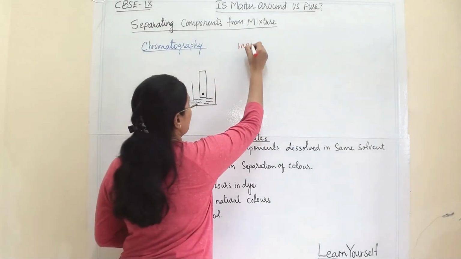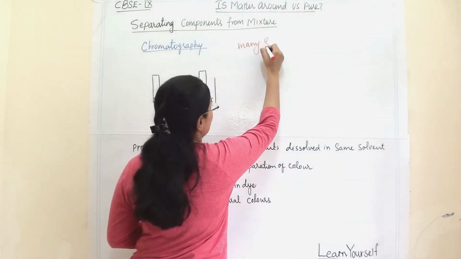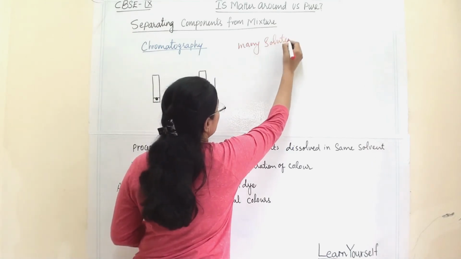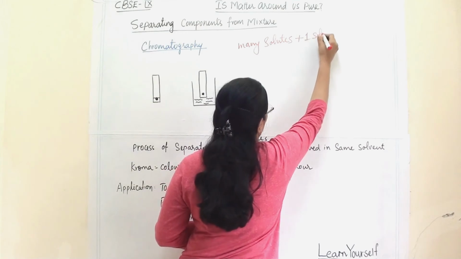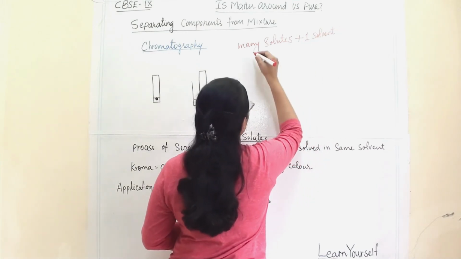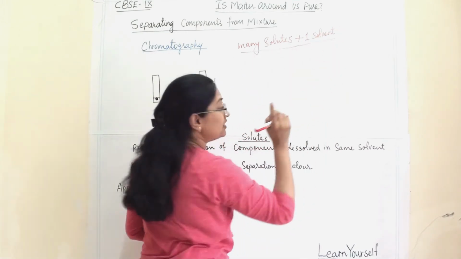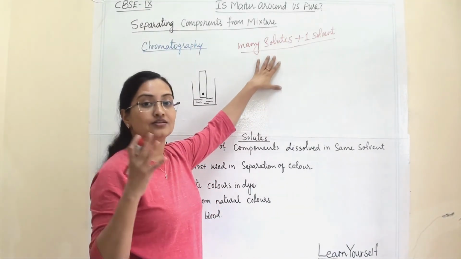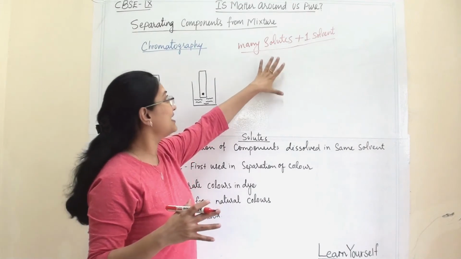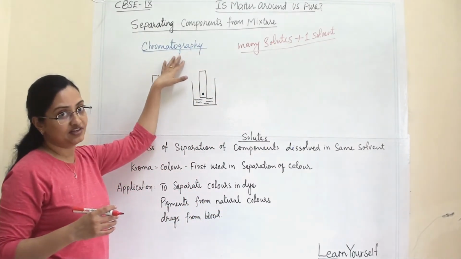That means many solutes dissolved in only one solvent. So this is a mixture of many solutes and one solvent. From one solvent, how do we recover all the solutes? At that time we use the chromatography technique.